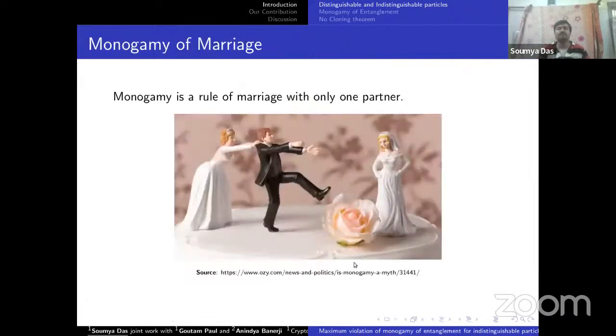Now let us come to, we all know that Professor Panigrahi earlier told about monogamy of entanglement. So we have in our social life monogamy of marriage, that monogamy is the rule of marriage with only one partner. Yesterday was Valentine's Day, so let's move to the technical details.